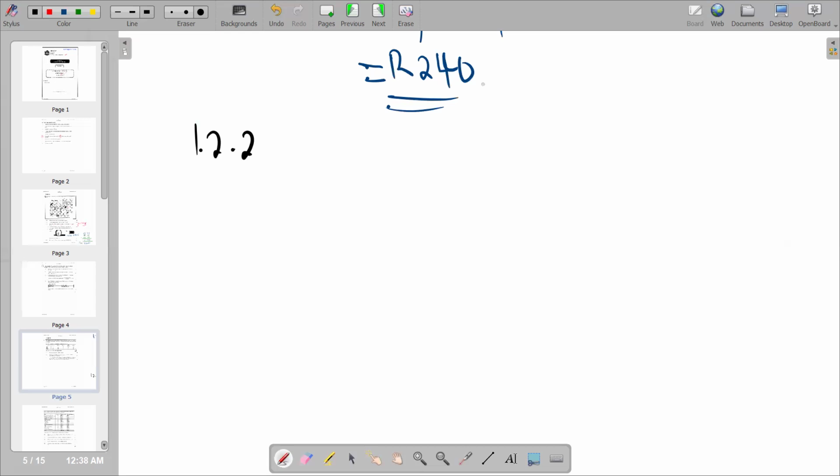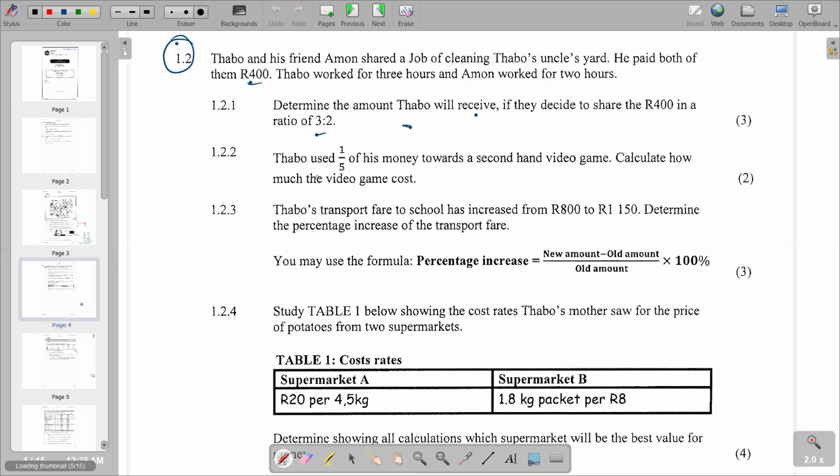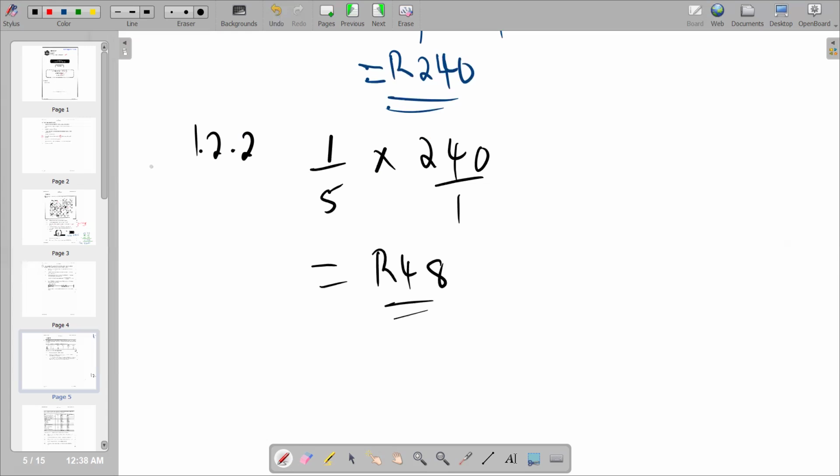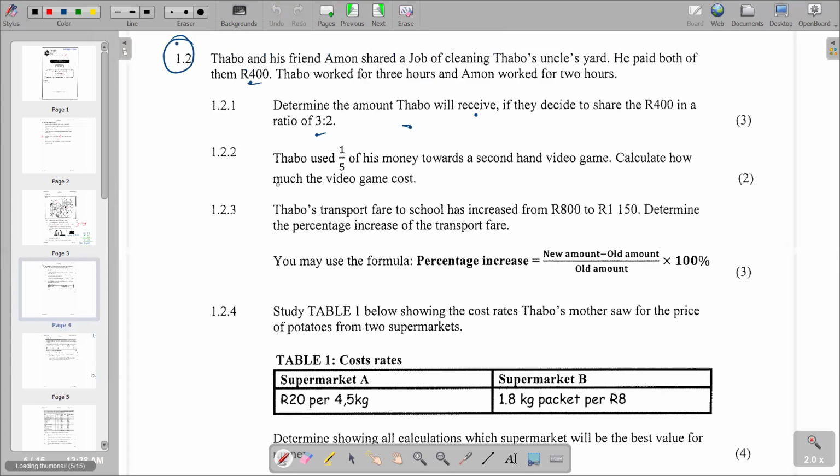And we are told that if you try to refer back, it's 1/5 of 1/5 towards 1 over 5. And then we're going to say 5 into 240. You see that we're going to get 48. So 48 becomes the answer. Then you can refer to the next part of our question, which is 1.2.3.